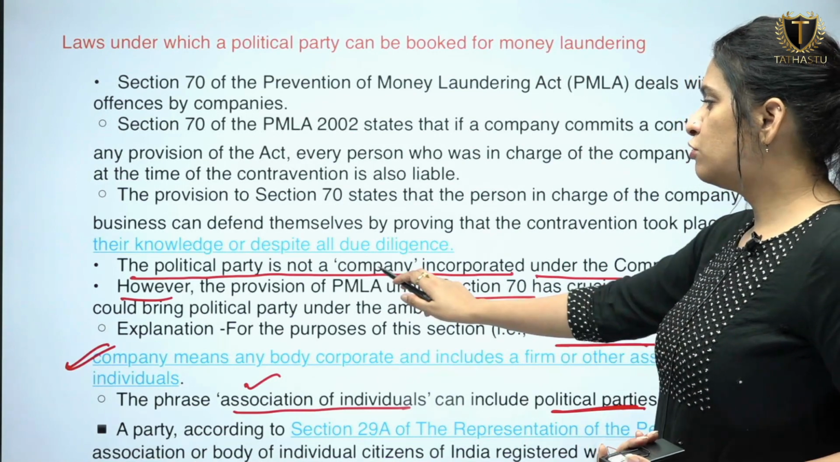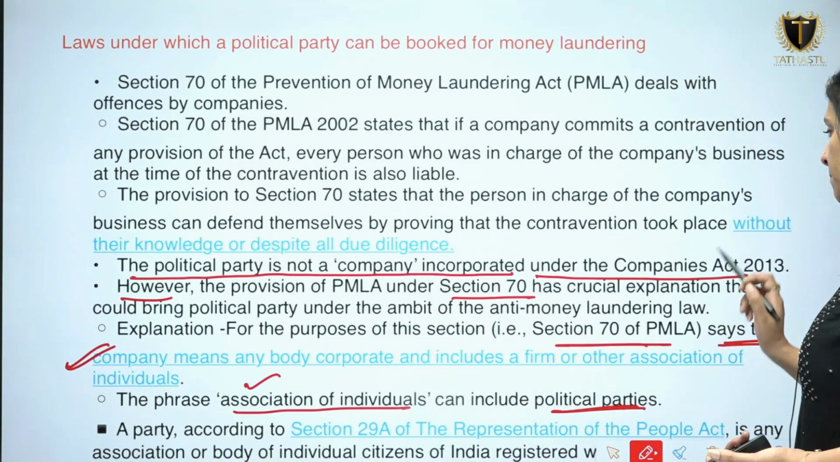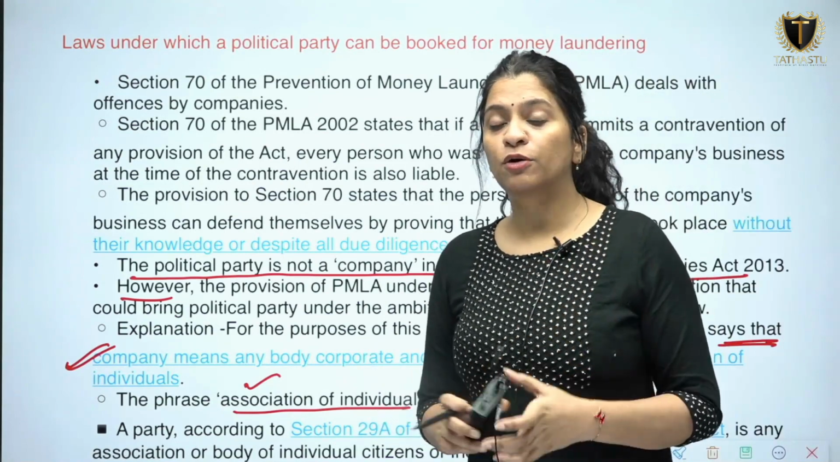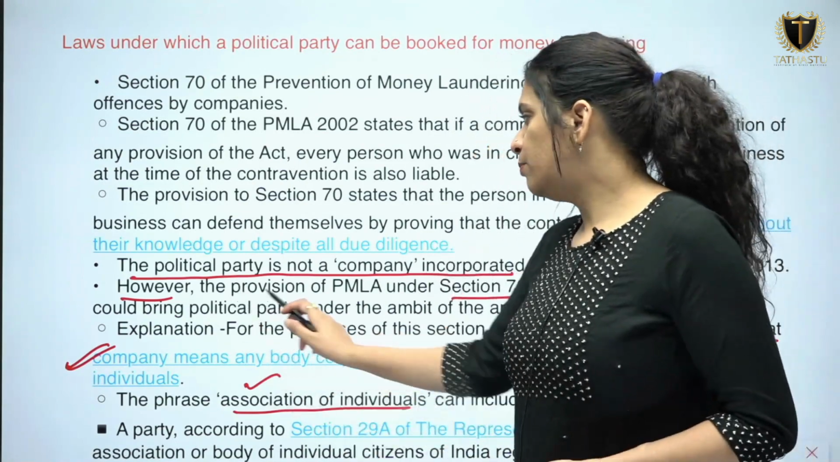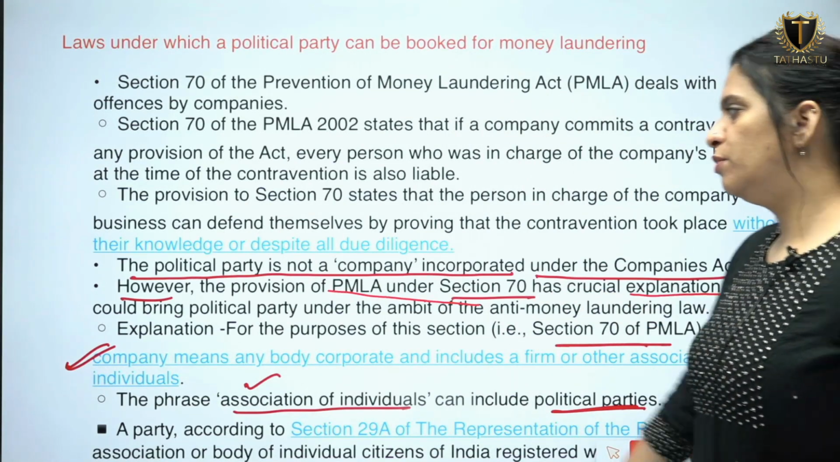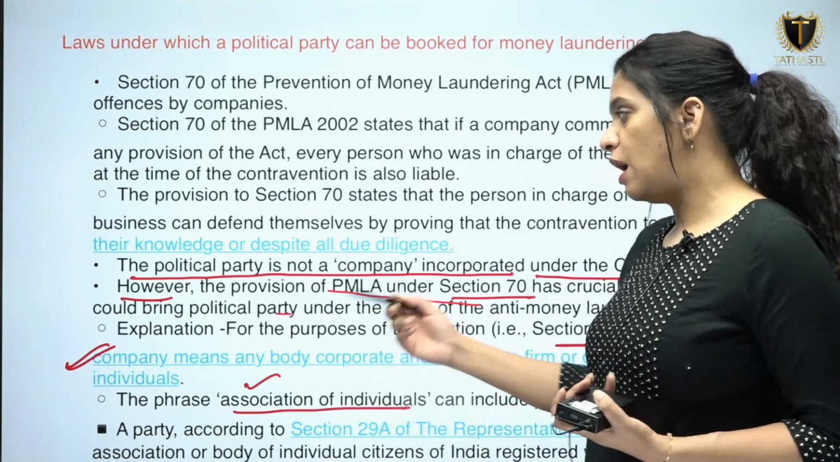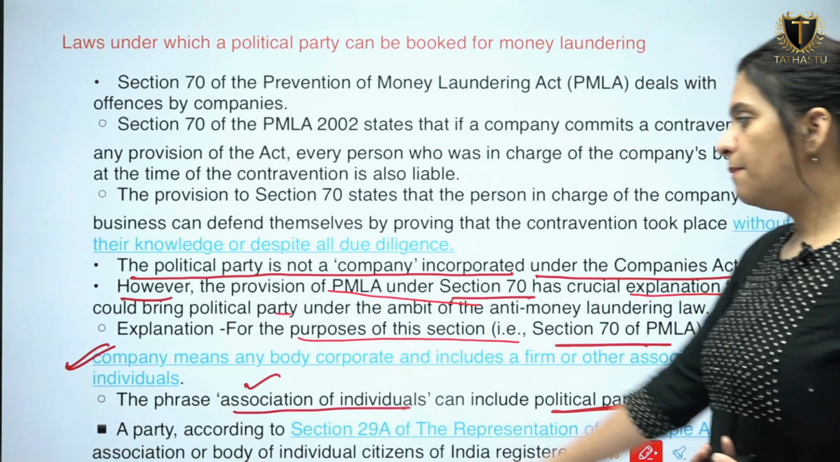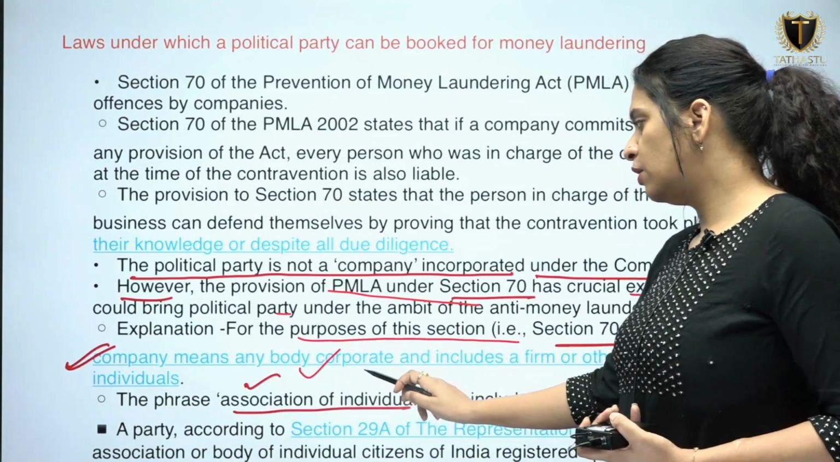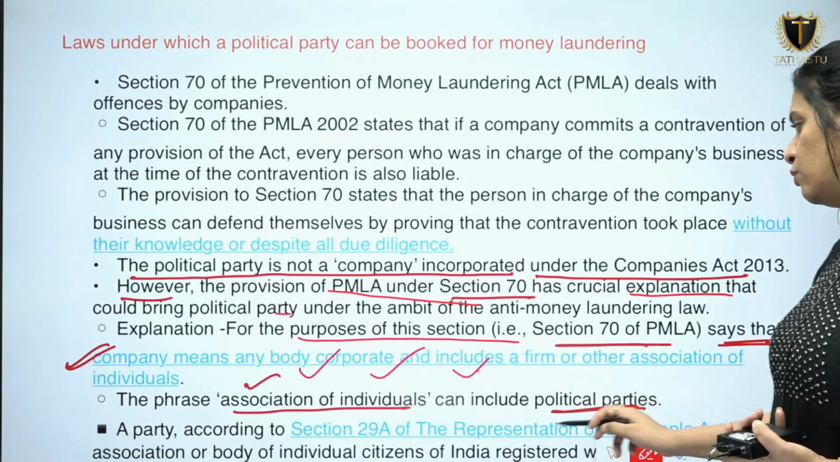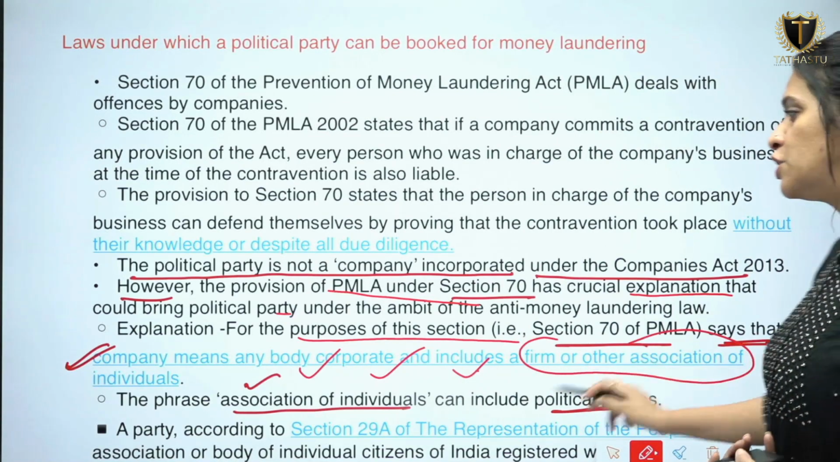The political party is not a company incorporated under the Companies Act 2013. So political parties are not companies, but how then are political parties covered? However, the provision of PMLA under Section 70 has a crucial explanation that could bring political parties under this. How? Section 70 of PMLA says that company means any body corporate, and includes a firm or other association of individuals.